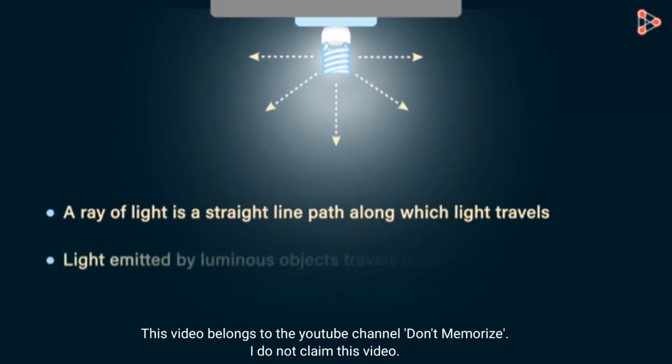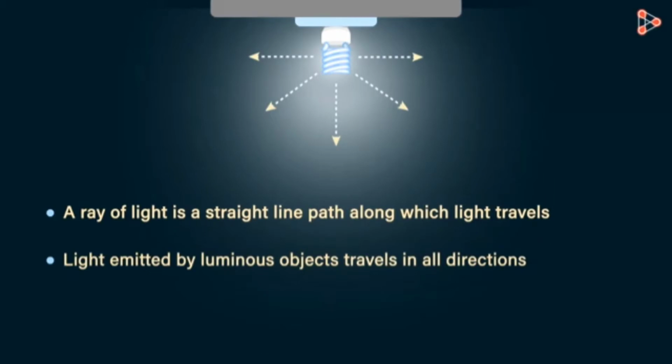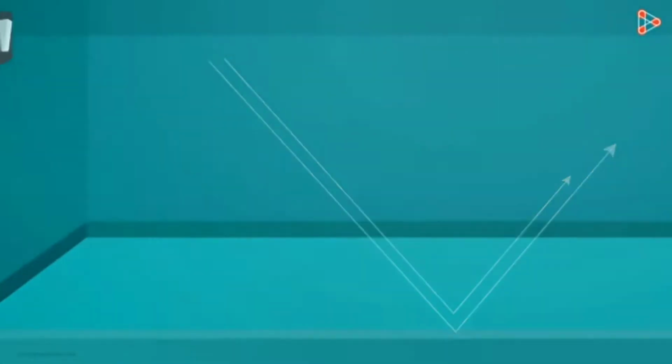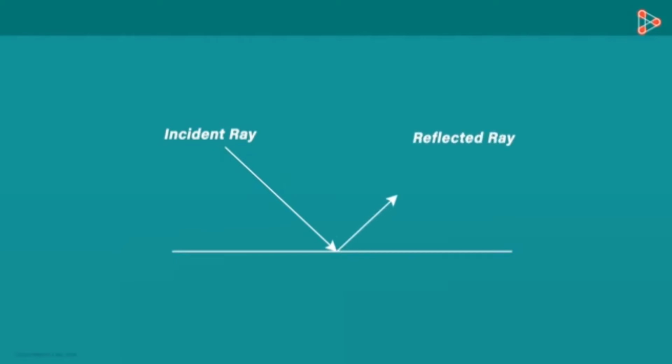So now we know that light emitted by luminous objects travels in a variety of directions. Suppose rays of light from this fluorescent bulb fall on the surface. It, being non-luminous, reflects these rays and these reflected rays travel along a certain path. Consider this plane surface. Suppose one of the rays of light from the bulb strikes at this point. This is called an incident ray. We know that this surface will reflect this ray and the reflected ray will travel in this direction.